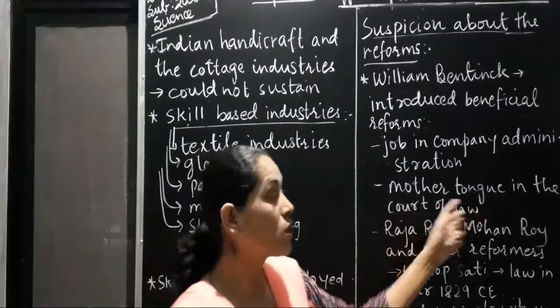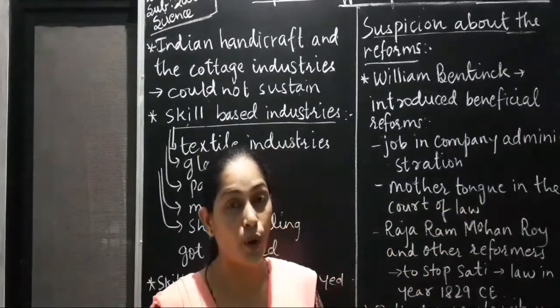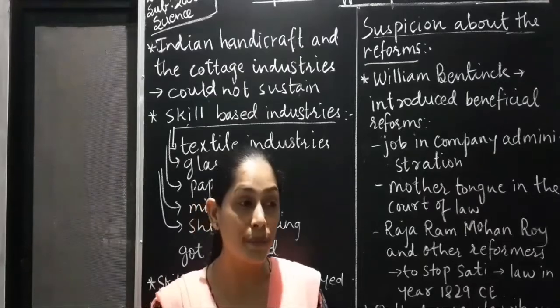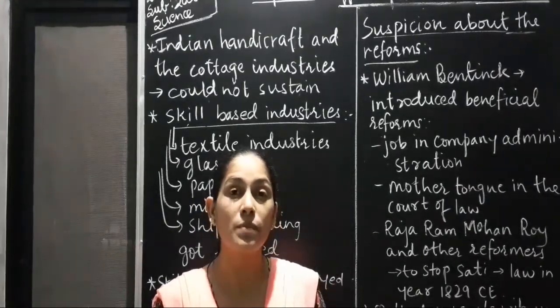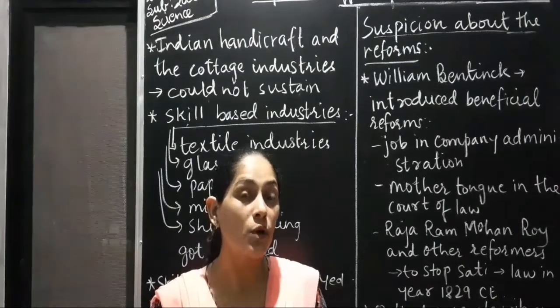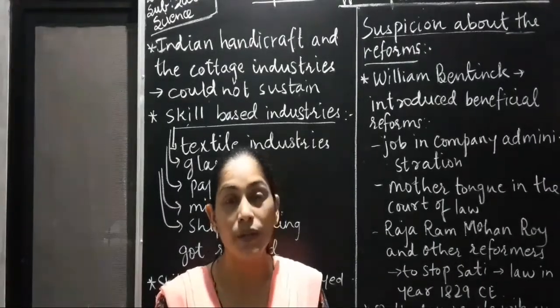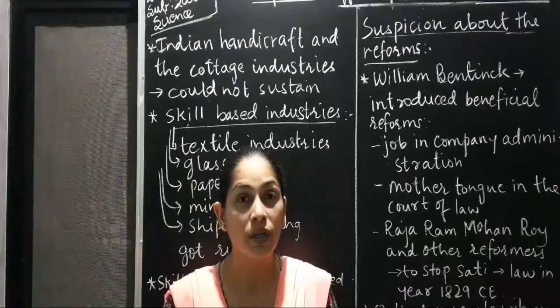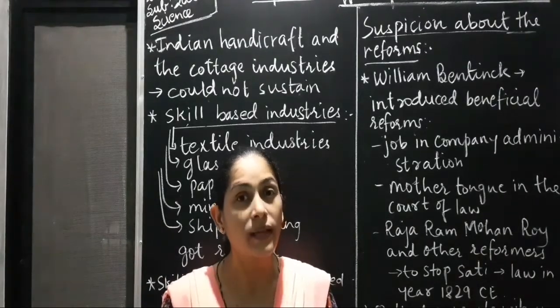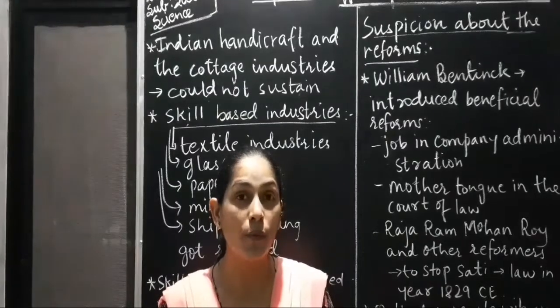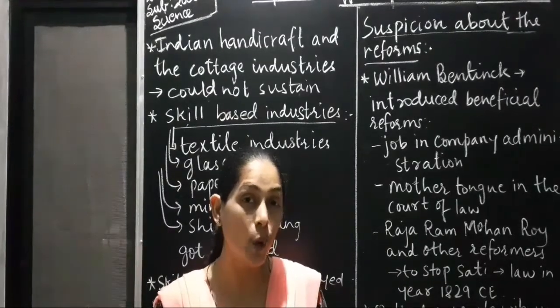Next, mother tongue was allowed to be used in courts of law. Earlier, what happened? Britishers were not able to understand our language. And due to this, many times our people were not able to express their views, whatever they wanted to say. And due to this, they were punished for things which they had never done. So many people were facing problems to express their views and give their opinion.